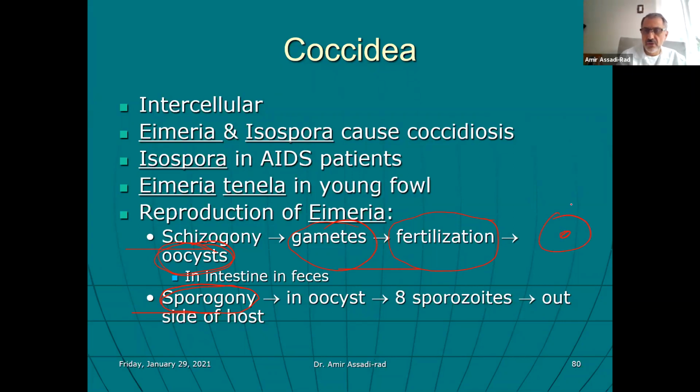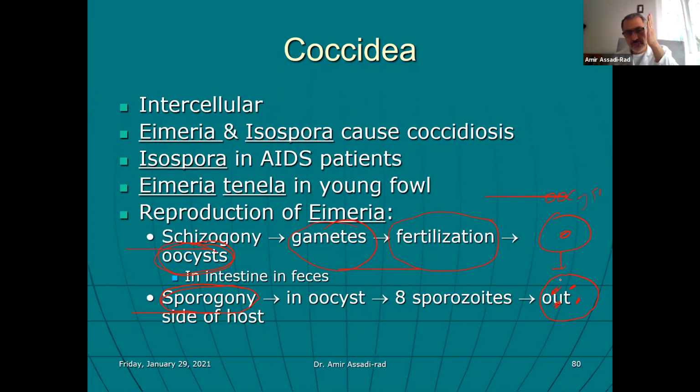Look, it's one nucleus, but inside of the oocyst, one nucleus becomes two, two becomes four, and that stops. Most species are like that. They stop at four.